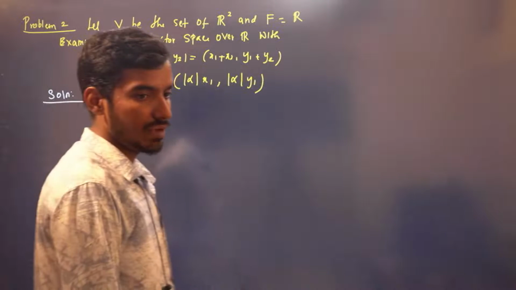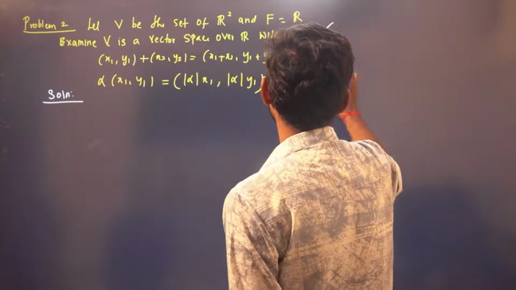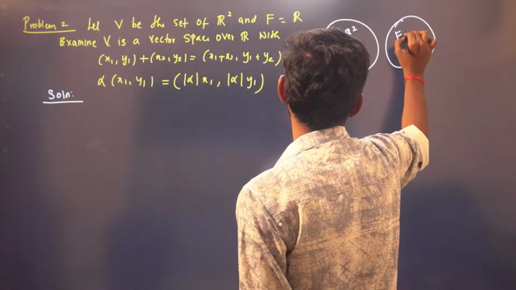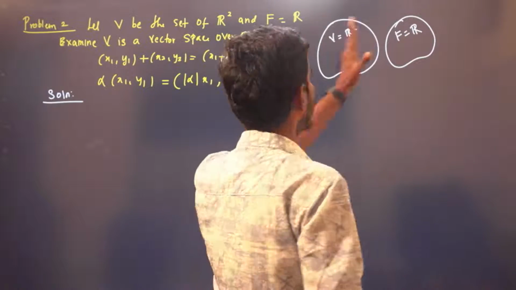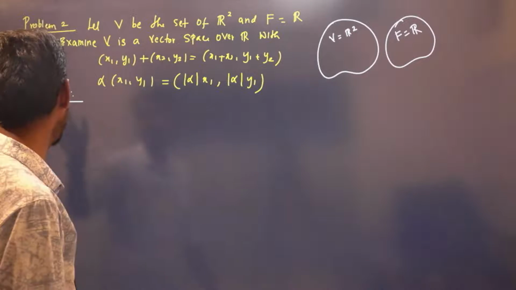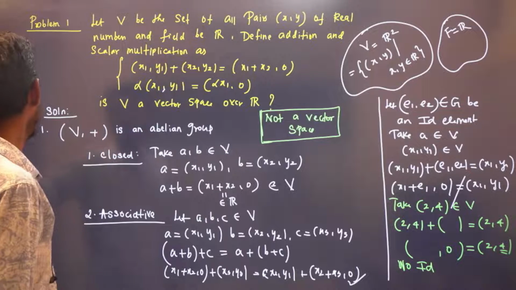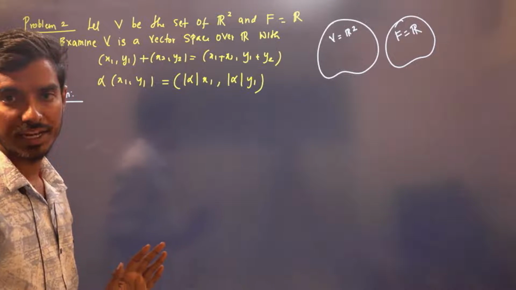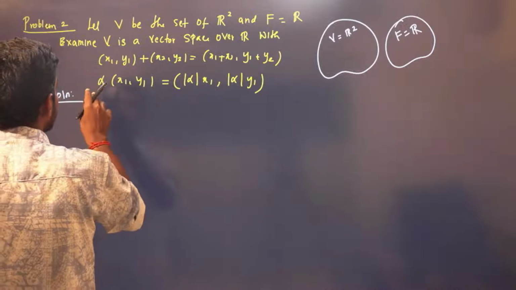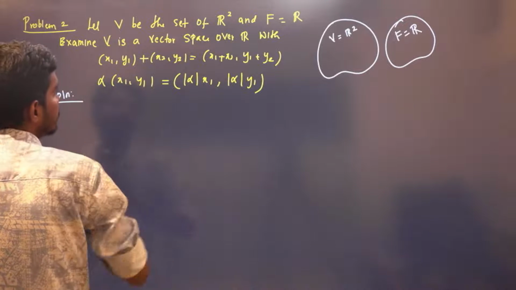See here again, B is the set of all R2, right? B is R2 and F here is the field. We know R2 over R is a vector space with usual addition and scalar multiplication. But in the previous problem, the addition was defined like this and the scalar multiplication was defined like this, so it was not a vector space. In this problem, the addition is usual addition. But for the scalar multiplication, you should not multiply directly. Instead, you have to put modulus for this and then multiply inside.